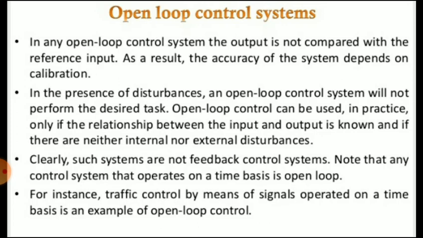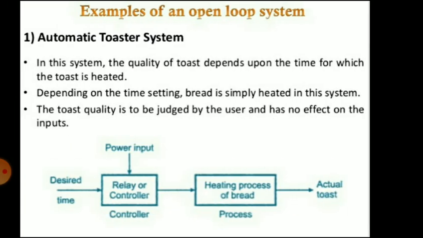This means clearly such systems are not feedback control systems. Note that any control system that operates on a time basis is open loop. For instance, traffic control by means of signals operated on a time basis is an example of open loop. So we'll now see examples of open loop control systems.